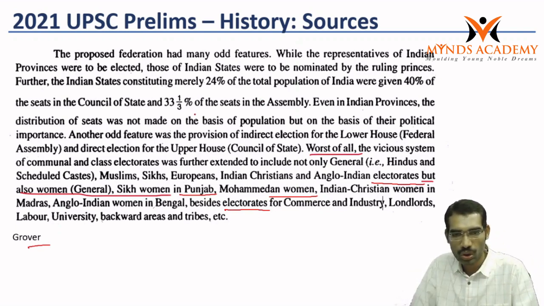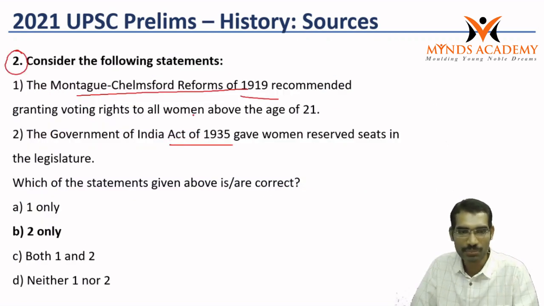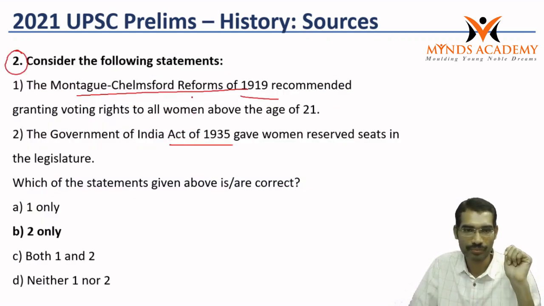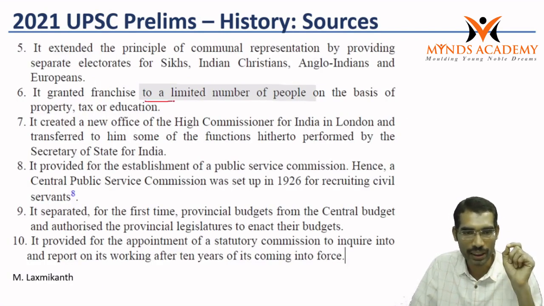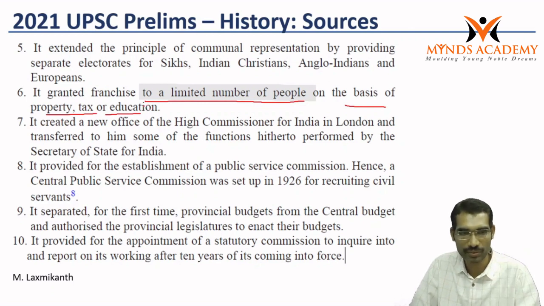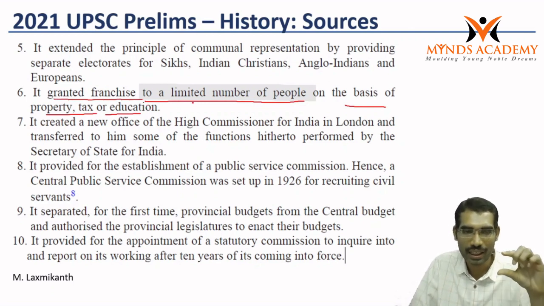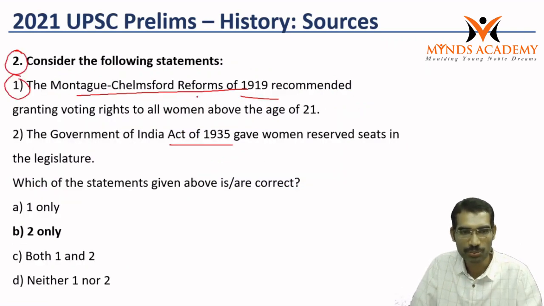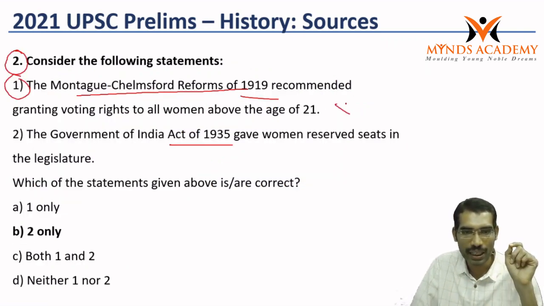Except those who read this book, this also becomes a difficult question. The first option can be eliminated because it is given in the Lakshmikant book that franchise was given to a limited number of people on the basis of property, tax or education. This is the line from Lakshmikant. From this book, this option will be eliminated.